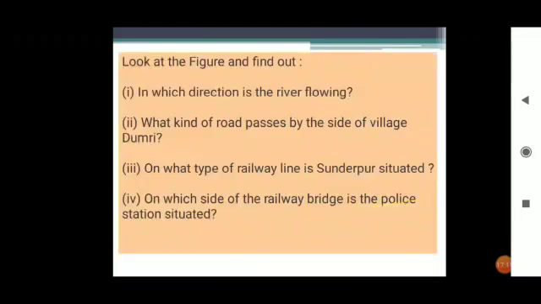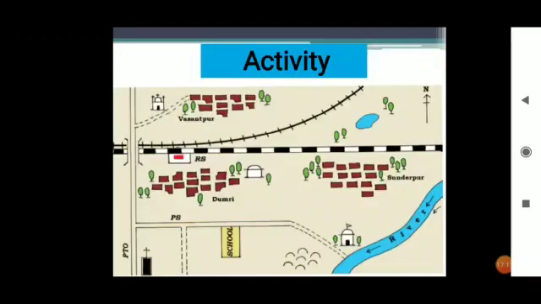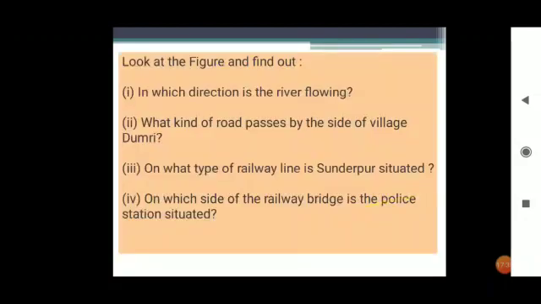Okay, so now the next one, on which side of the railway bridge is the police station situated? First we have to see the railway bridge. Okay, where is the railway bridge? This. Where is the police station? Here. And which is the direction here at the top? North. So in which direction is the police station? In the south of the bridge.